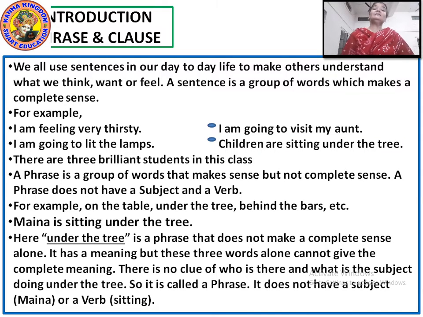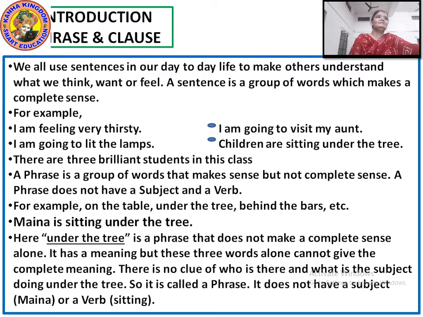A phrase is a group of words that makes sense but not a complete sense. Means from the sentences we have read: I am feeling thirsty. I am going to my aunt's house. Children are sitting under the tree.